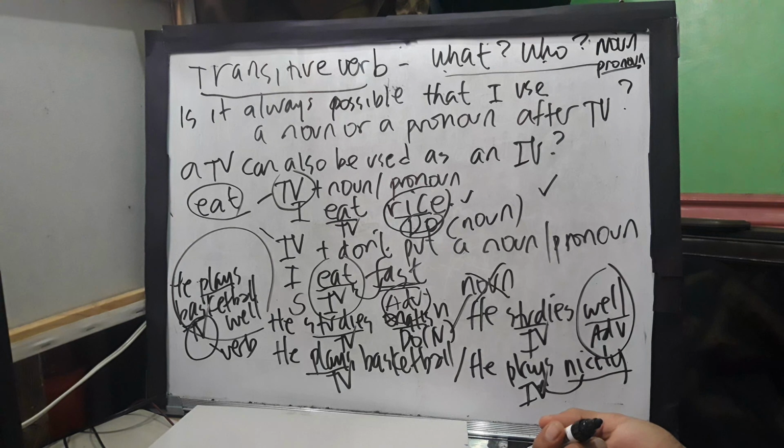So with this, we have already finished pattern number 1, which is the subject intransitive verb, and pattern number 2, which is the subject transitive verb direct object. So I'll see you on my next video again.